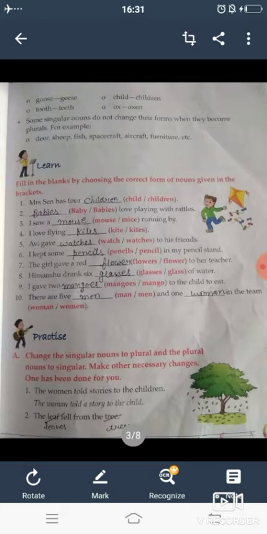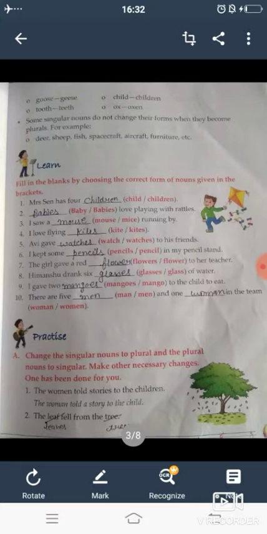So, question number one is: fill in the blanks by choosing the correct form of nouns given in the bracket. Students, you are given 10 sentences and in the bracket you are given 2 words, and you have to choose the correct form of nouns according to the question. So the first question is Mrs. Sen has 4 blank. Students, 4 means plural is needed. So we have to fill children.